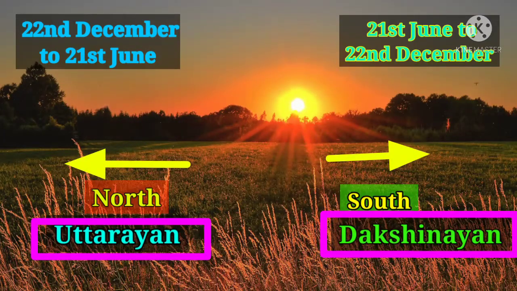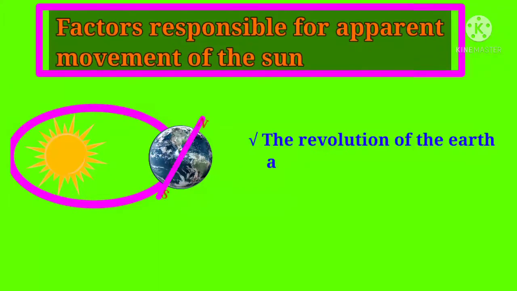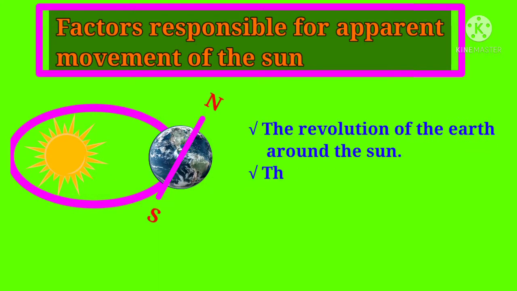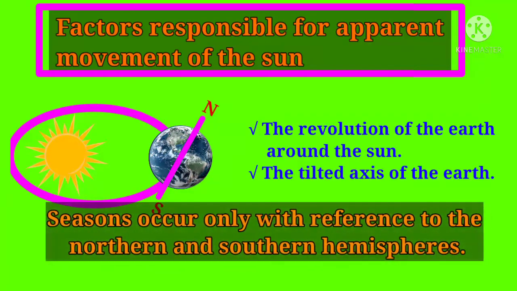The revolution of the earth around the sun and the tilted axis of the earth are the two factors responsible for the apparent movement of the sun. Seasons occur only with reference to the northern and southern hemispheres.